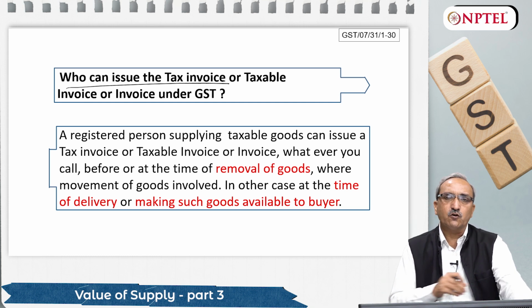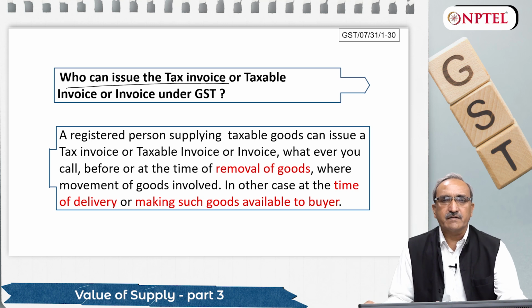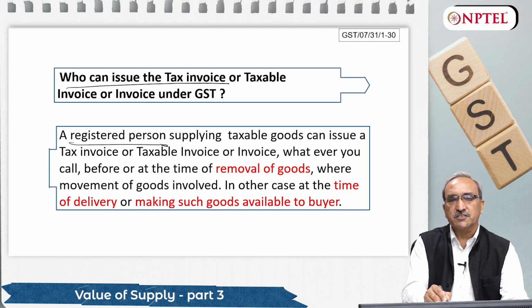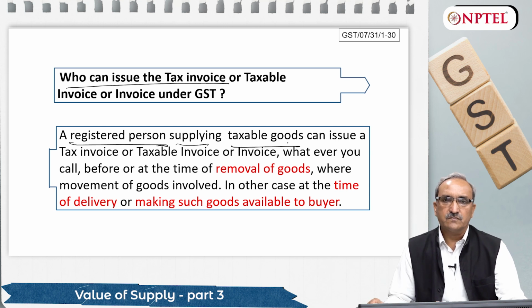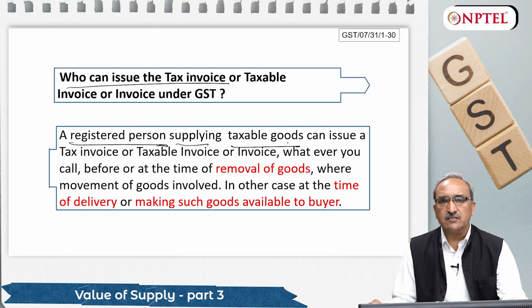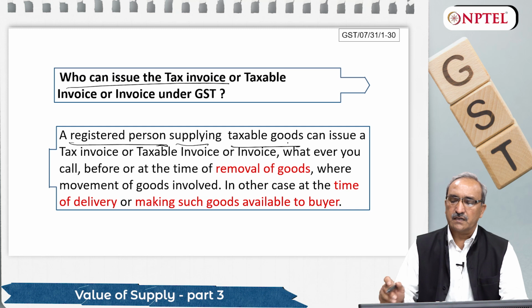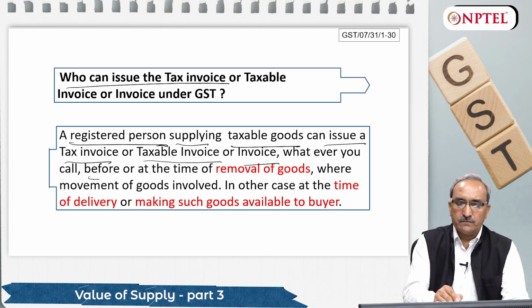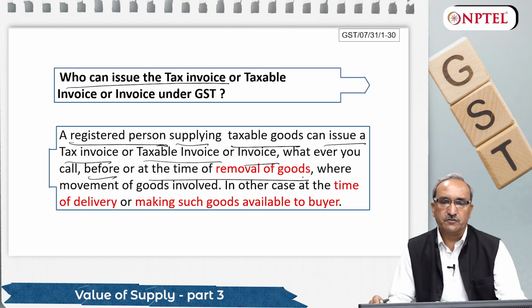Taxable invoice means this invoice is being generated by a regular taxpayer, a regular dealer, under forward charge mechanism. So a registered person, meaning one having a GST number under GST law, supplying taxable goods, can issue a taxable invoice or invoice before or at the time of removal of goods.